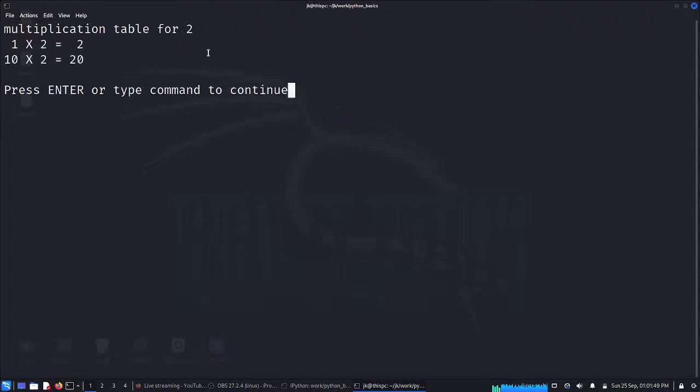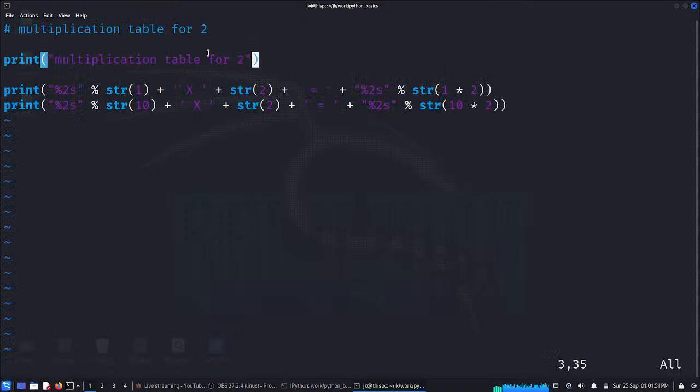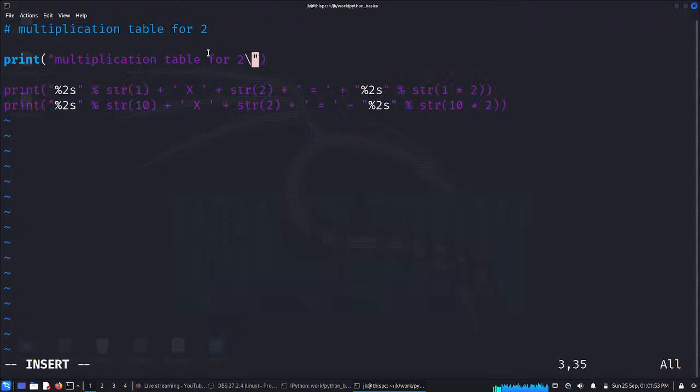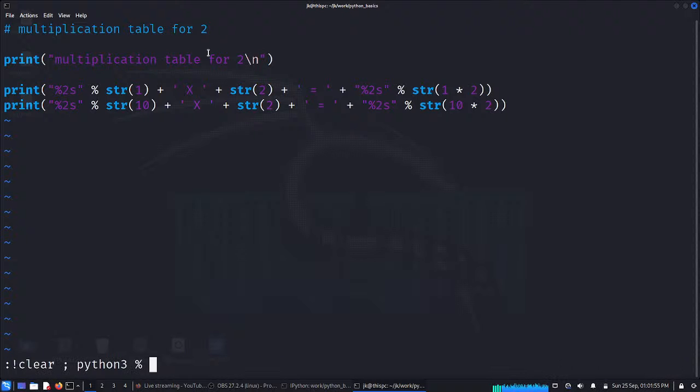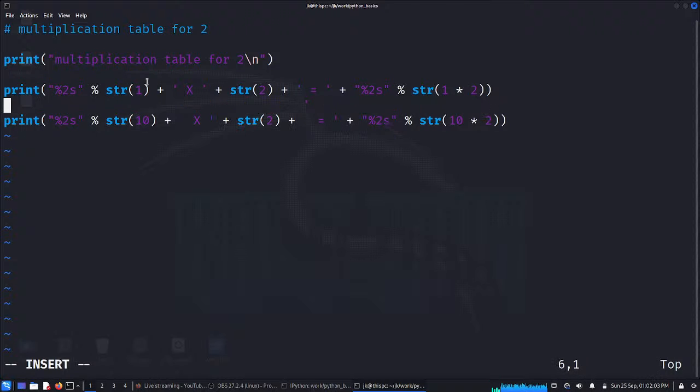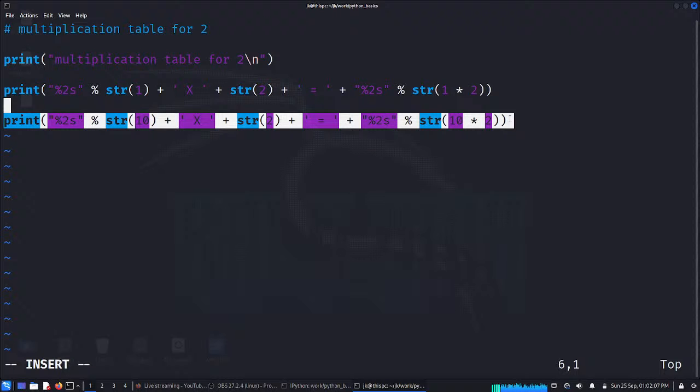There is no space, right? So remember, we can put a new line character and all those things. Yeah, so we have this now. Simple. We can use the same idea, and we'll do all the